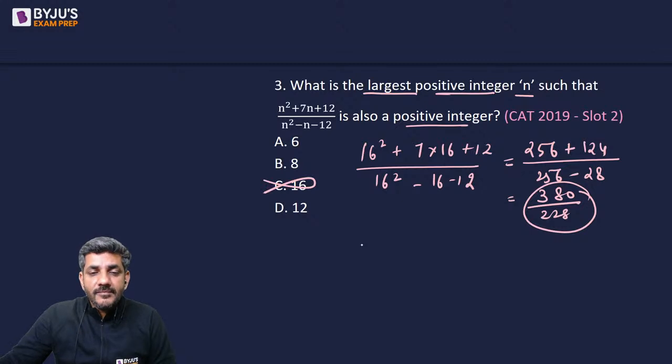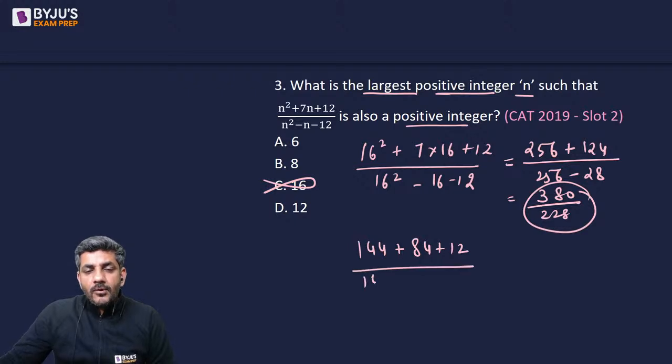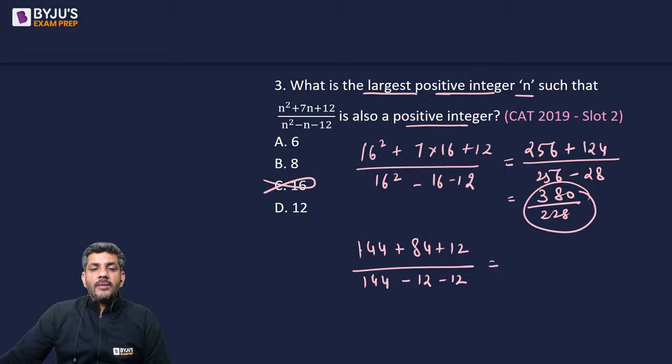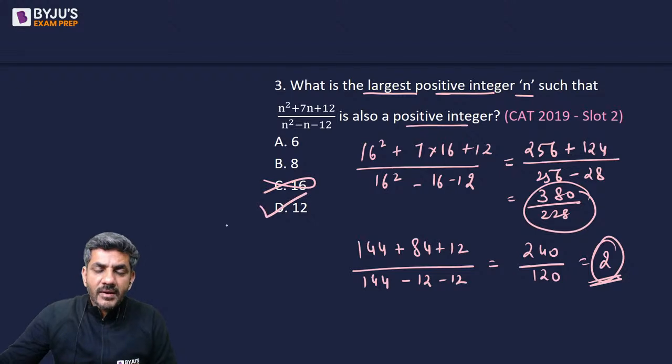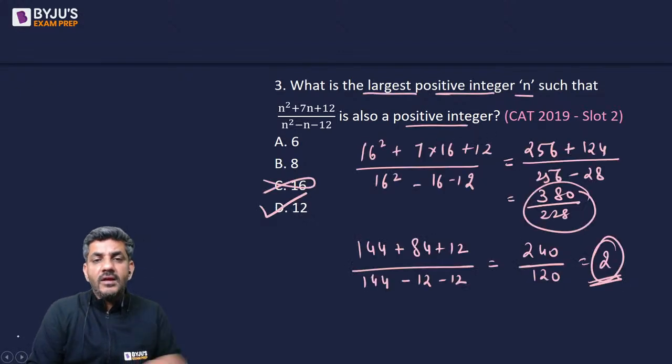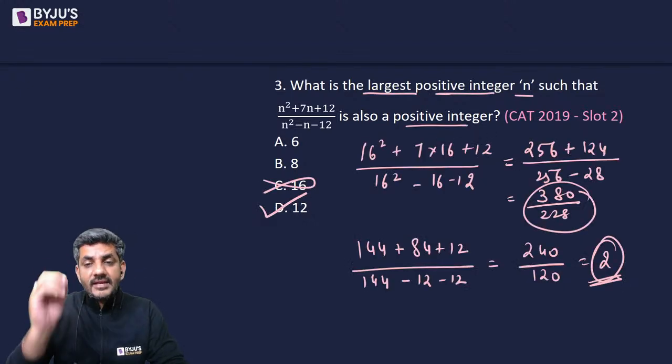Let's put 12. 12 square, that is 144, plus 12 into 7 plus 12 upon 12 square minus 12 minus 12. तो ये बन गया 144 प्लस 96 विच इज 240, और ये बन गया 144 माइनस 24, 120. It comes out to be a positive integer, so straight away my answer is option D, that is 12. I am saying why to do anything else.